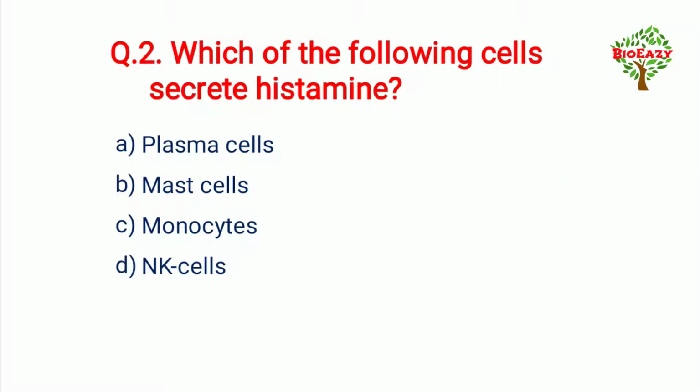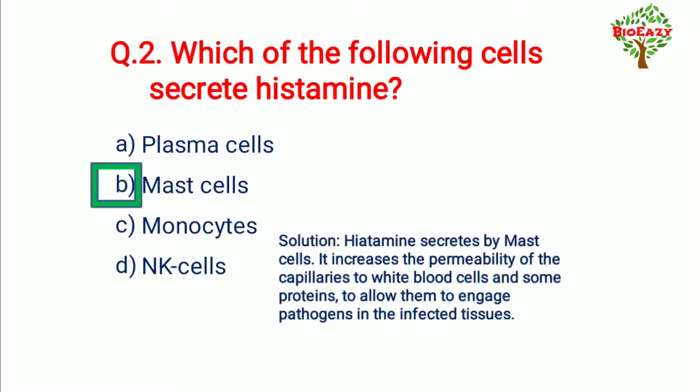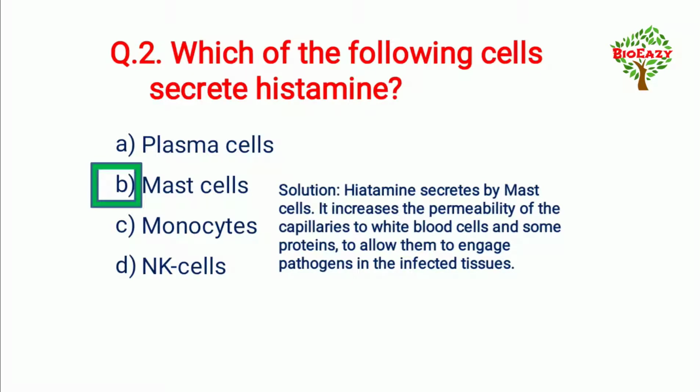Next question number 2 is, which of the following cells secrete histamine? And the answer is mast cells. And the solution is, histamine is secreted by mast cells. It increases the permeability of the capillaries to white blood cells and some proteins to allow them to engage pathogens in the infected tissues.